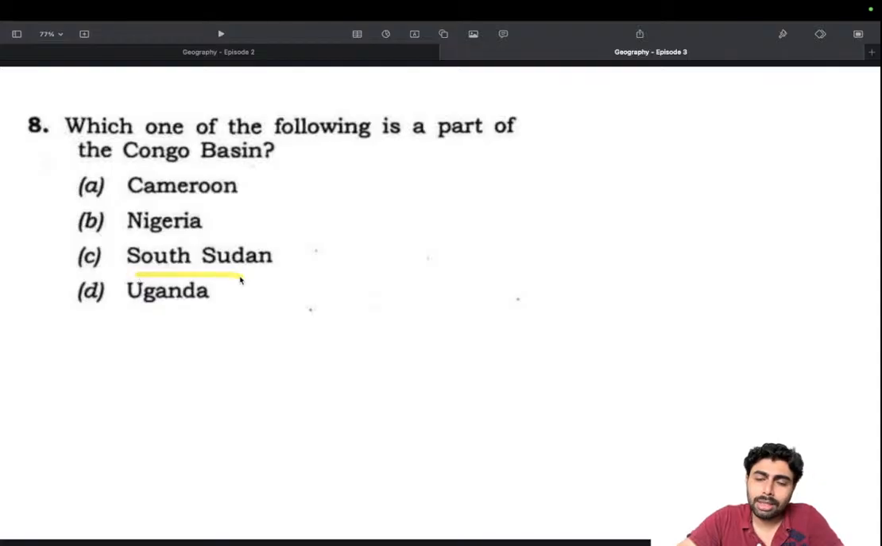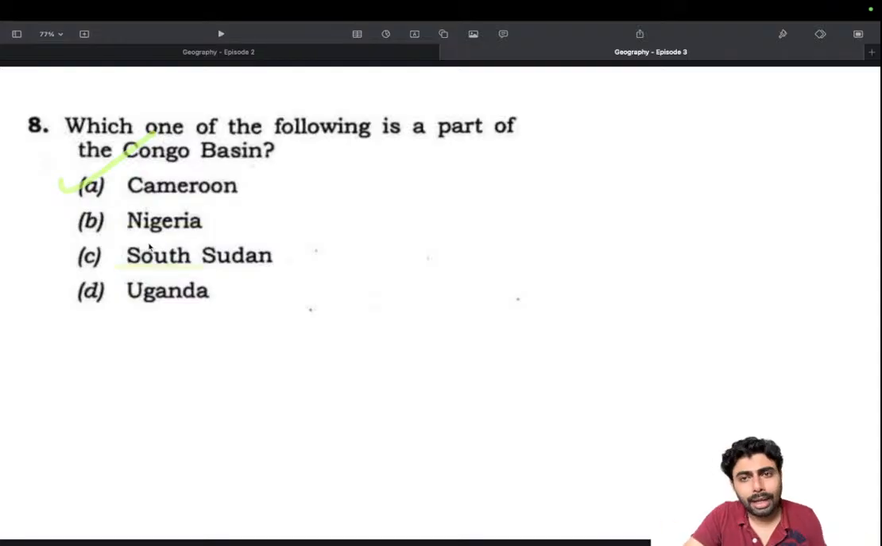We know that South Sudan is dry and arid. It's not part of the equatorial region. Uganda is also somewhat dry and arid. Nigeria is also a somewhat arid region. It's in the Sahel region, so it's not in the equatorial region. So we can actually arrive at the answer as Cameroon.